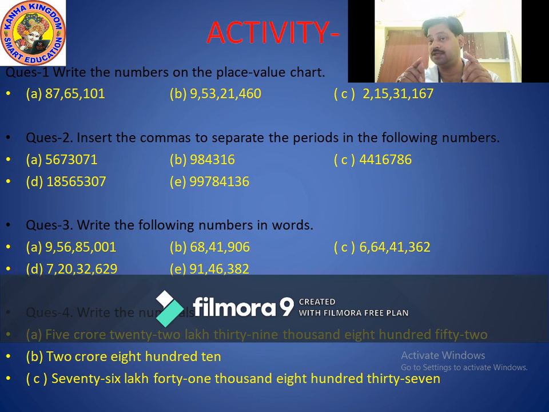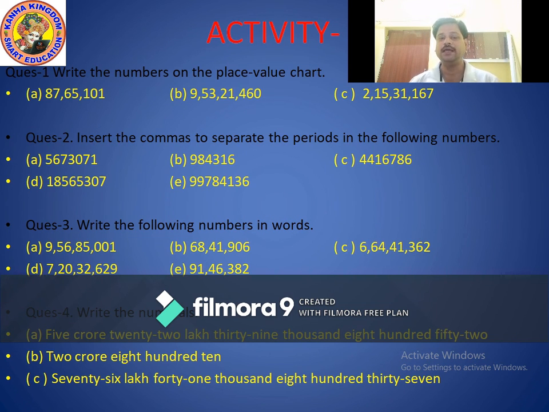It means 5 crores, a single 5 crores, not 50 or 15, nothing like that. So only 5 crores. It means you have to put 1 comma after crores. 5 comma. Then 22 lakhs: you come to the lakhs period and write two figures, 22. Write down 22 and put a comma because the lakhs period is finished. Now the thousands period, that is 39,000. Here again two figures, 39, put a comma, and the rest is the ones period.